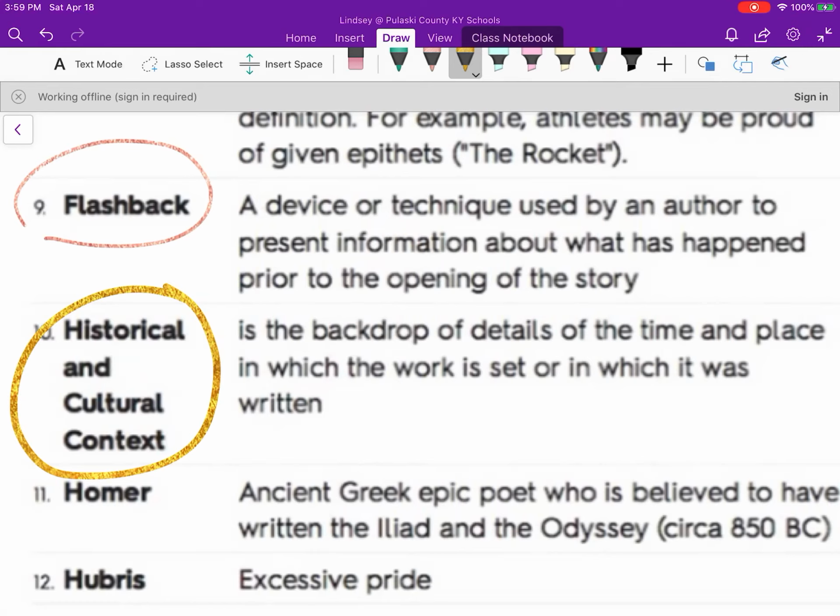Historical and cultural context. This is the backdrop of details of the time and place in which the work is set or in which it was written. So let's say hypothetically that I were to sit down and write a story about a pandemic. Okay? I write a book. It's about a small Kentucky town in which a global pandemic has come through and everyone's in quarantine and the characters' experiences during that time.